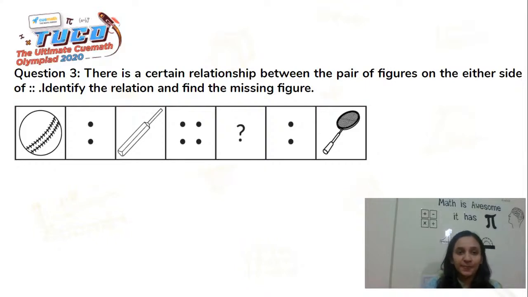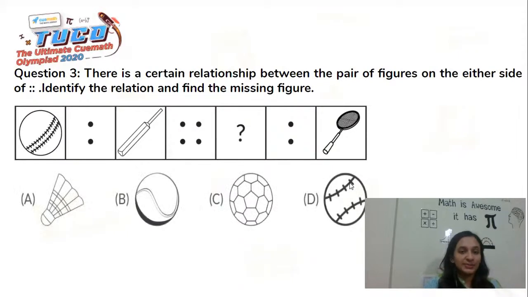So again, we have a pair on the right side, which is incomplete, but the left side is complete. So we have a ball, which is related to bat, because these two form a pair. A ball and a bat is wherein we can play cricket. They are a pair. So which is the pair that we form with a racket, a badminton racket?